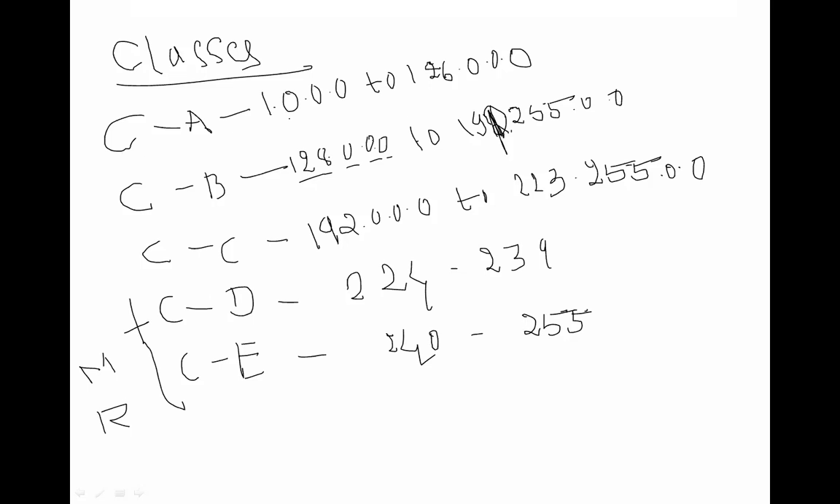For class A, the range is from 1.0.0.0 to 126, class B starts from 128 to 191, class C is from 192 to 223, class D starts from 224 to 239, and class E is from 240 to 255. He will ask you a question. One question he will ask you over here. What is the question?